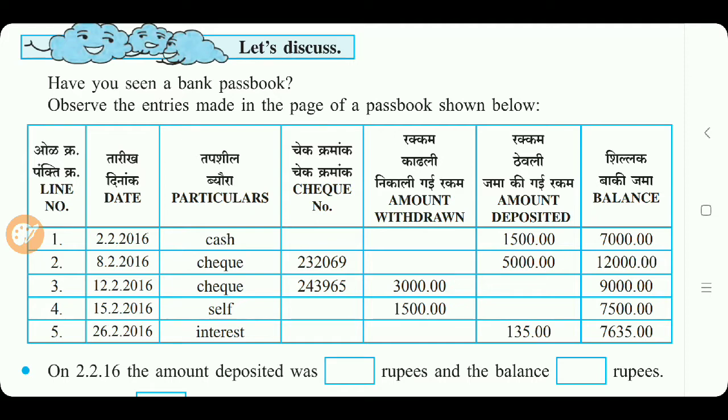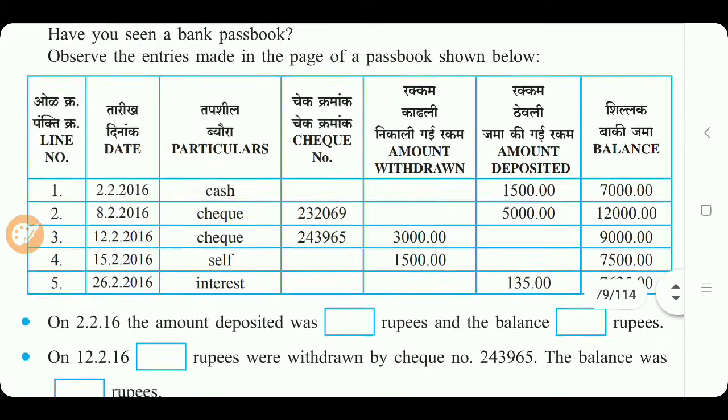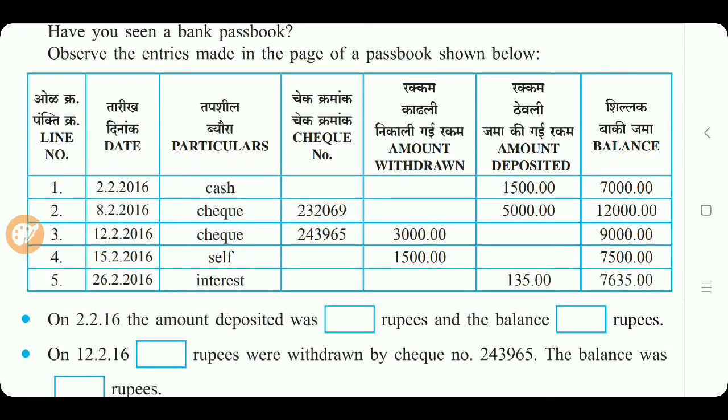Now here some columns are given. The first column is the serial number, then line number, date, particulars, check number, amount withdrawn, amount deposited, and balance. These are the columns in every passbook. Now here some dates are given. Particulars means cash or check or self or interest, whatever it is. Check numbers are given, how much amount was withdrawn, how much amount was deposited, and what is the balance.